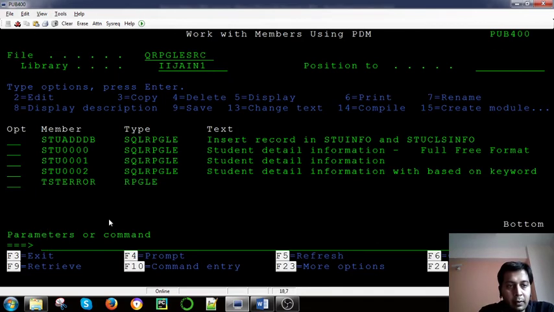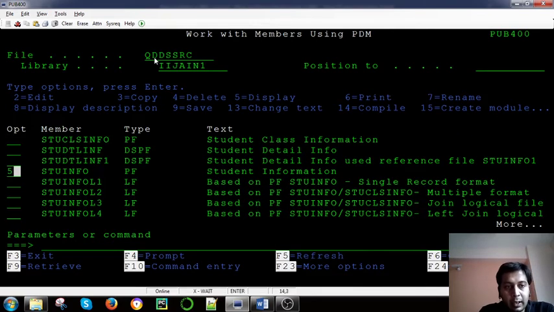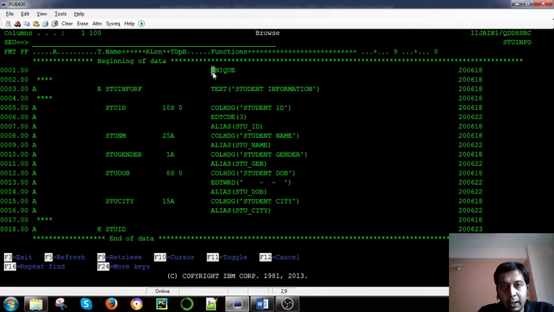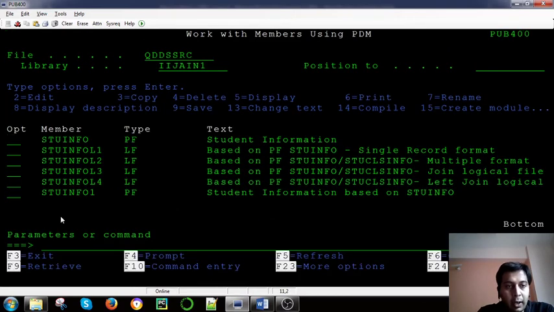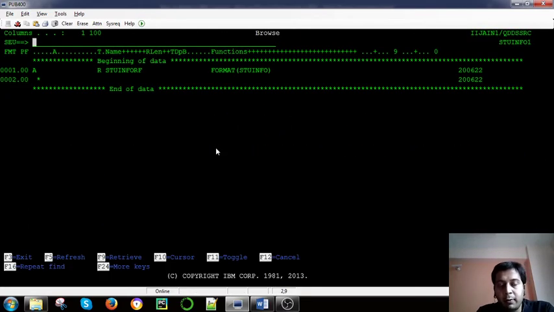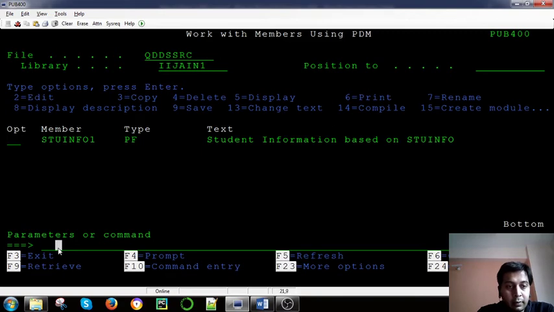Okay, so if you see again the difference, in this file the unique keyword is declared, right, and the key field was the student ID. Now in this case there was no unique keyword declared, right? So in that the duplicate records were inserted. Now if you want to see the duplicate records, I think I have used student one in this file.